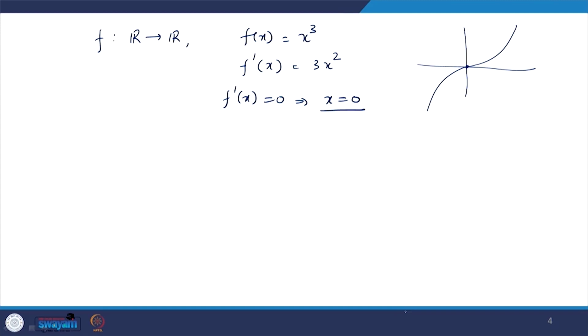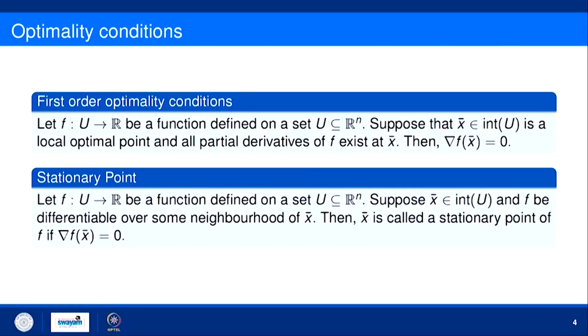So, what is a sufficient condition? First, let us understand what a stationary point is. Let f from u to R be a function defined on a set u, a subset of R n. Suppose x bar belongs to the interior of u and f is differentiable over some neighborhood of x bar. Then x bar is called a stationary point of f where gradient of f at x bar equal to 0. So, where the first order derivative is 0, those points are called stationary points. So, if gradient of f at x bar equal to 0, all those x bars are called stationary points of f.